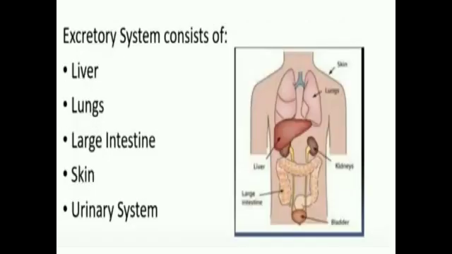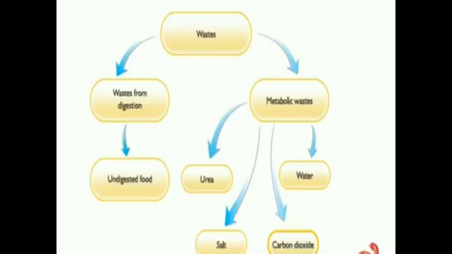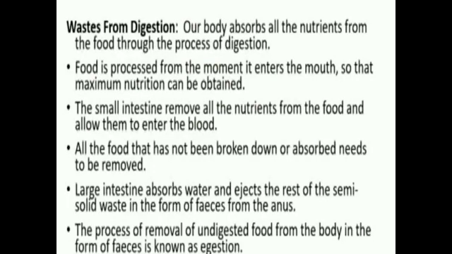The excretory system consists of the liver, lungs, large intestine, skin, and urinary system. Thus, our body needs to get rid of two types of wastes. That is, wastes from digestion and metabolic wastes such as urea, carbon dioxide, water, etc. Let us first discuss the removal of wastes from digestion.